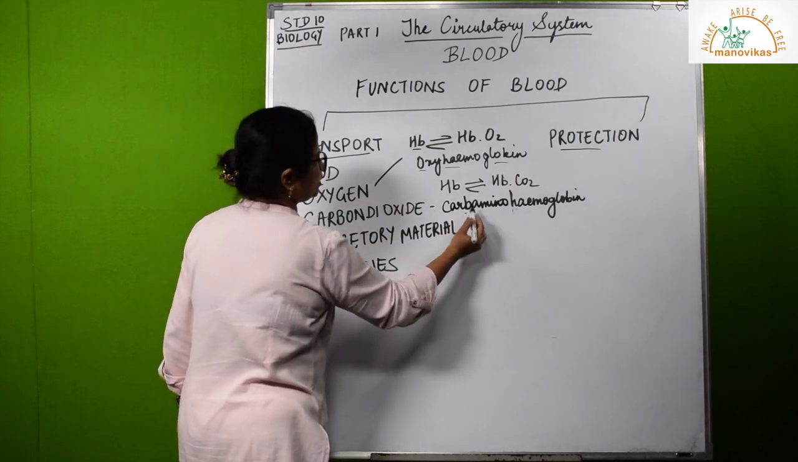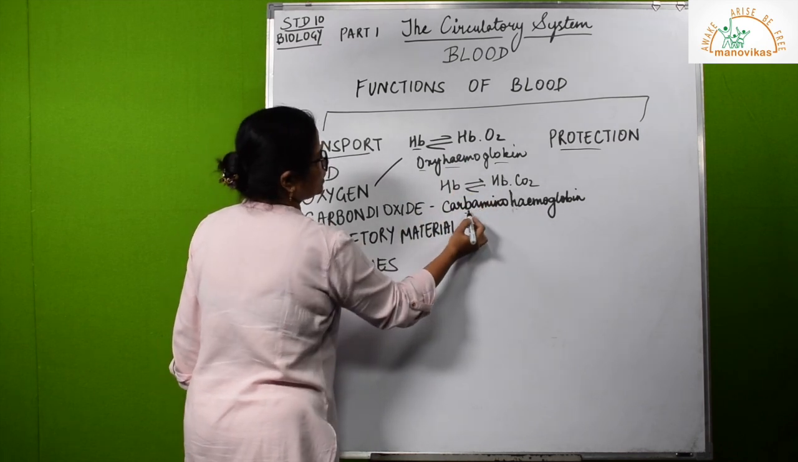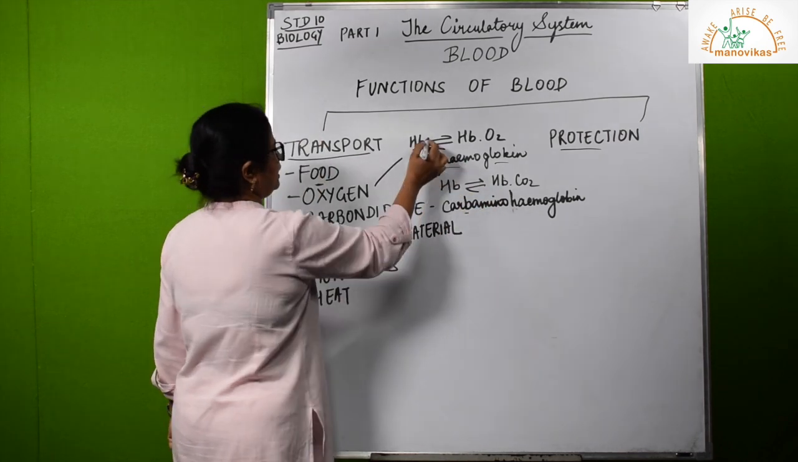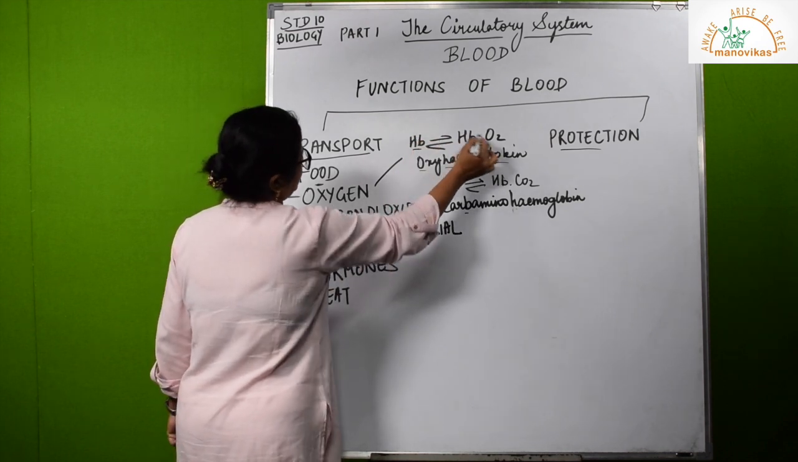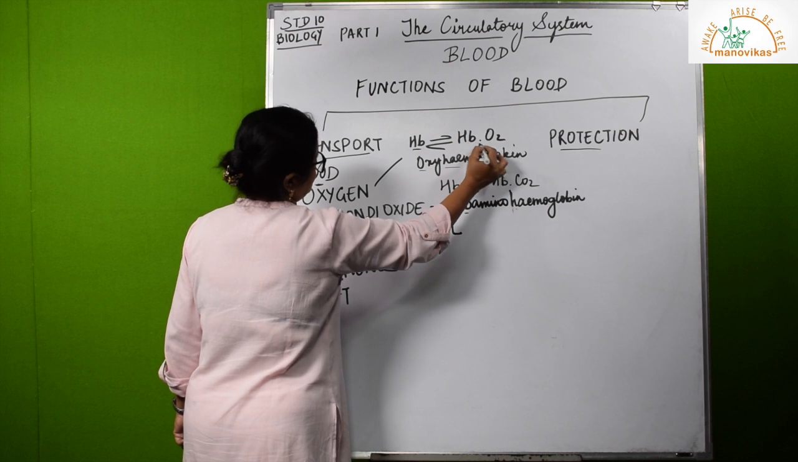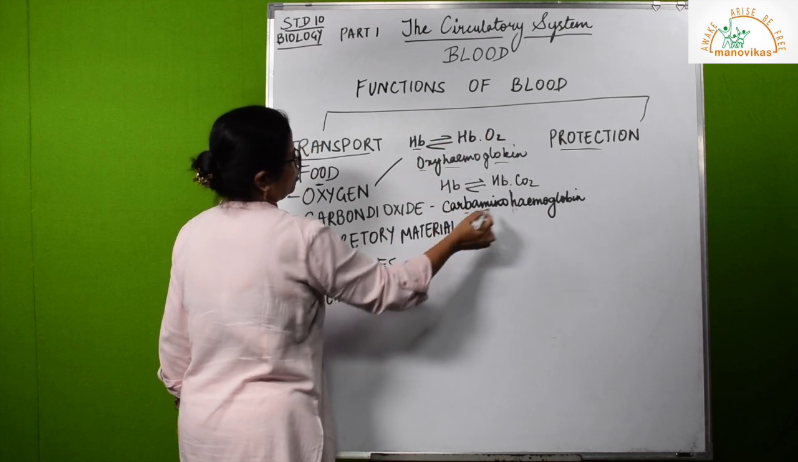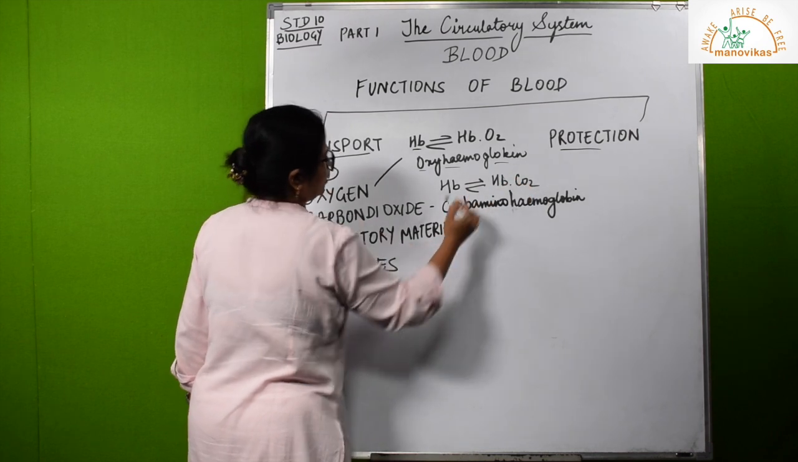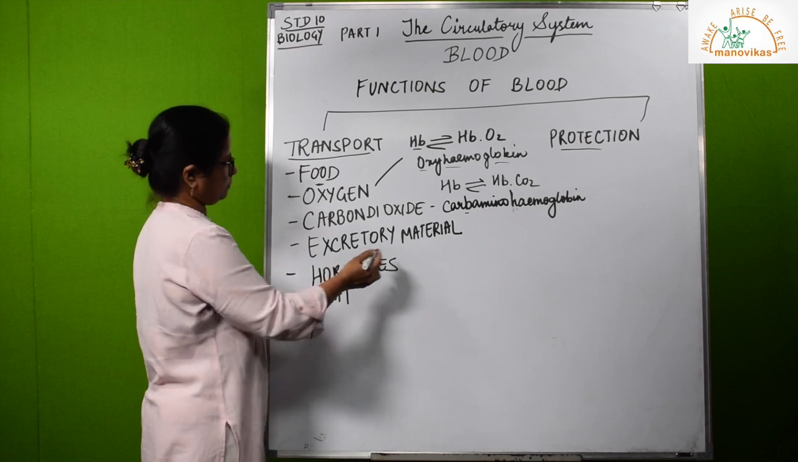So remember these two names very well. When it combines with oxygen, what is formed? When it combines with carbon dioxide, what is formed? When hemoglobin combines with oxygen, it forms this unstable compound, oxyhemoglobin. Carbaminohemoglobin is also an unstable compound. So carbon dioxide is carried in the form of carbaminohemoglobin.